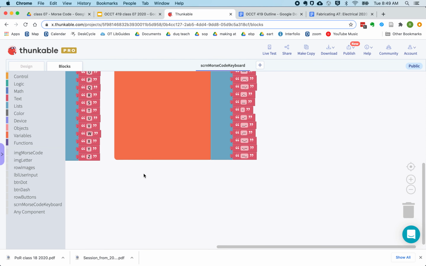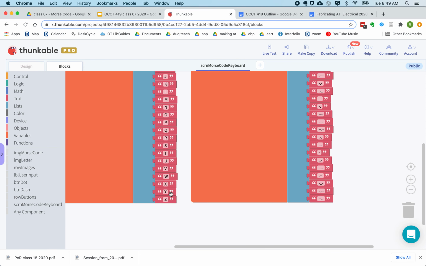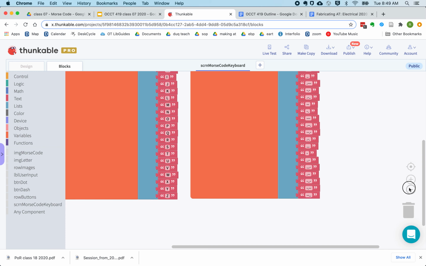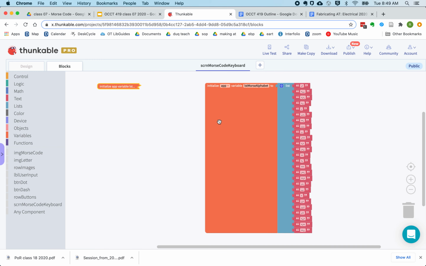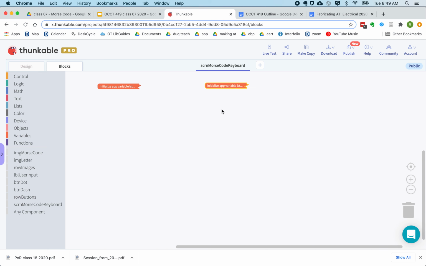One thing that's going to help organize your code: you can collapse a block. If you right-click on this and select Collapse Block, it shrinks. When we're using a visual interface like this, it really helps sometimes to collapse some of these really long blocks just to get them out of the way.